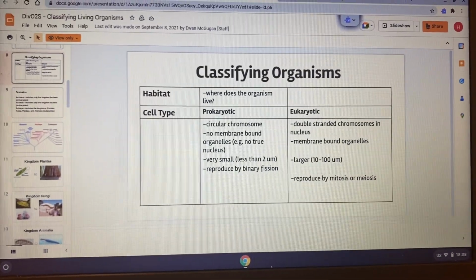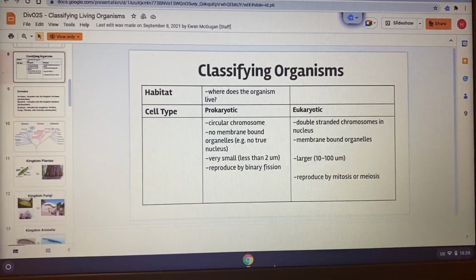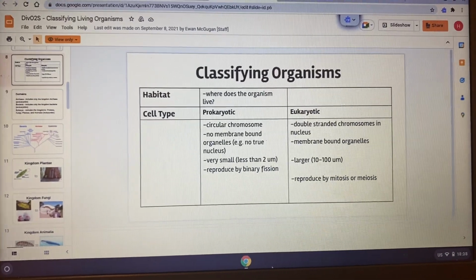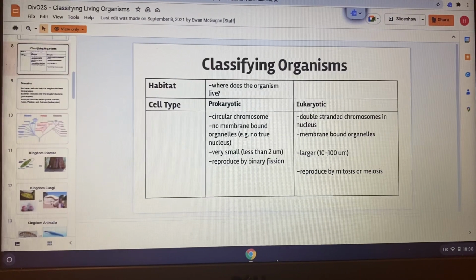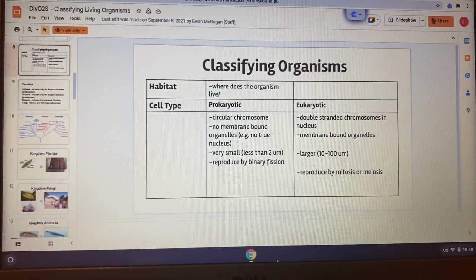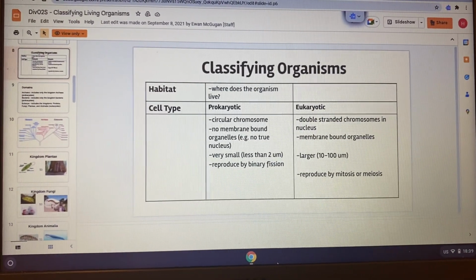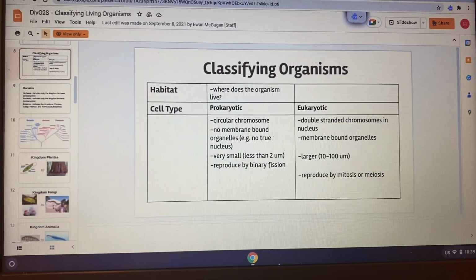Start to classifying organisms. Okay, what is habitat? Habitat is the area where a living organism lives. For example, if we say, where do the humans live? What is the habitat of humans? So we know that humans live in houses, right? So the houses are the habitats of humans.